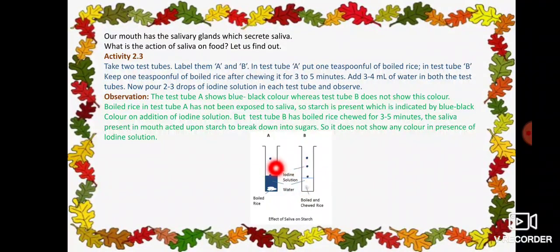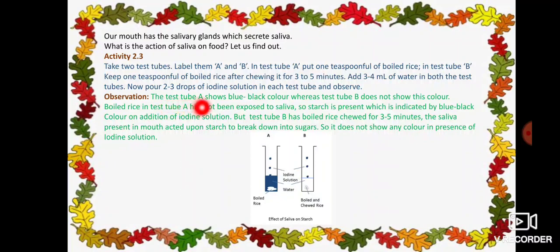Then you have to add 2 to 3 drops of iodine solution. It is a chemical iodine solution. This iodine solution you have to add for both the test tubes. Now, what are the changes you are going to observe? See here, observation given here.